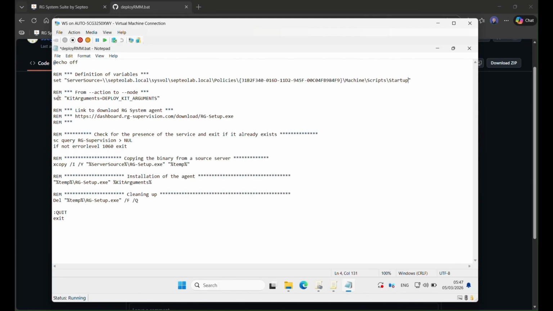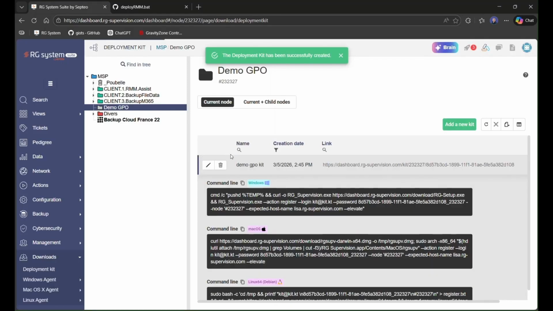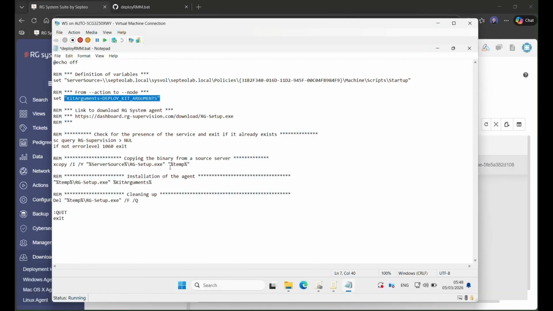Then here I have to push the kit arguments. So if I come back to my dashboard here, on my kit, I will just copy from action to node. That's the arguments for the installation. I come back to my script here and I will replace it here.